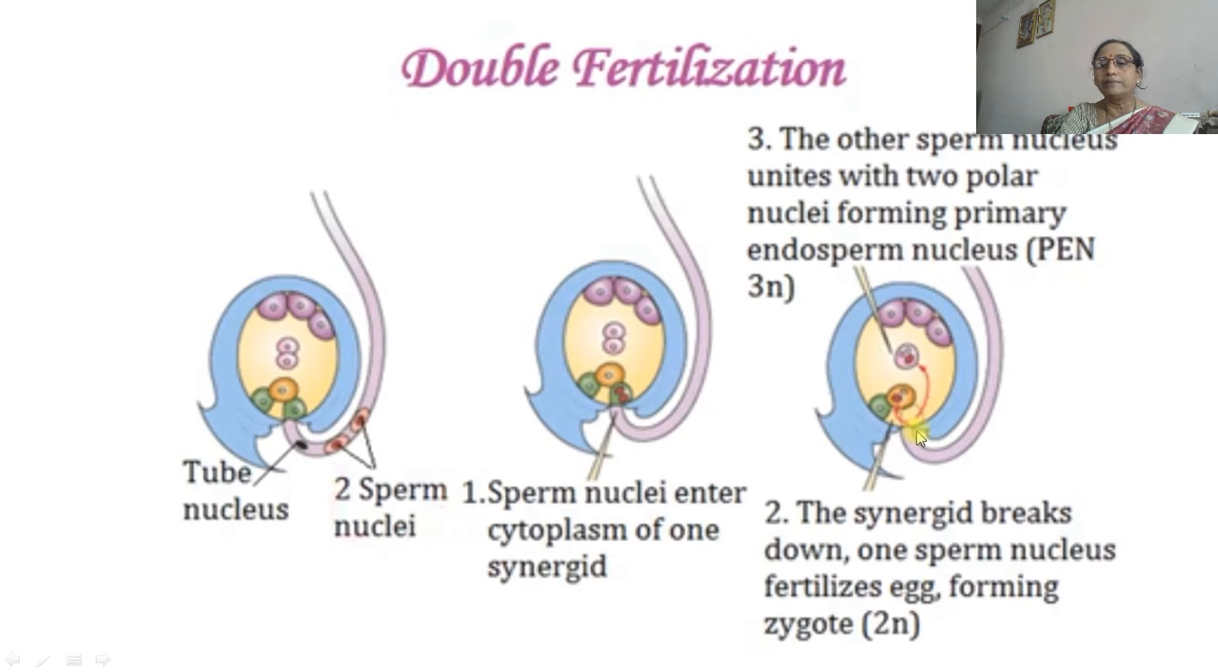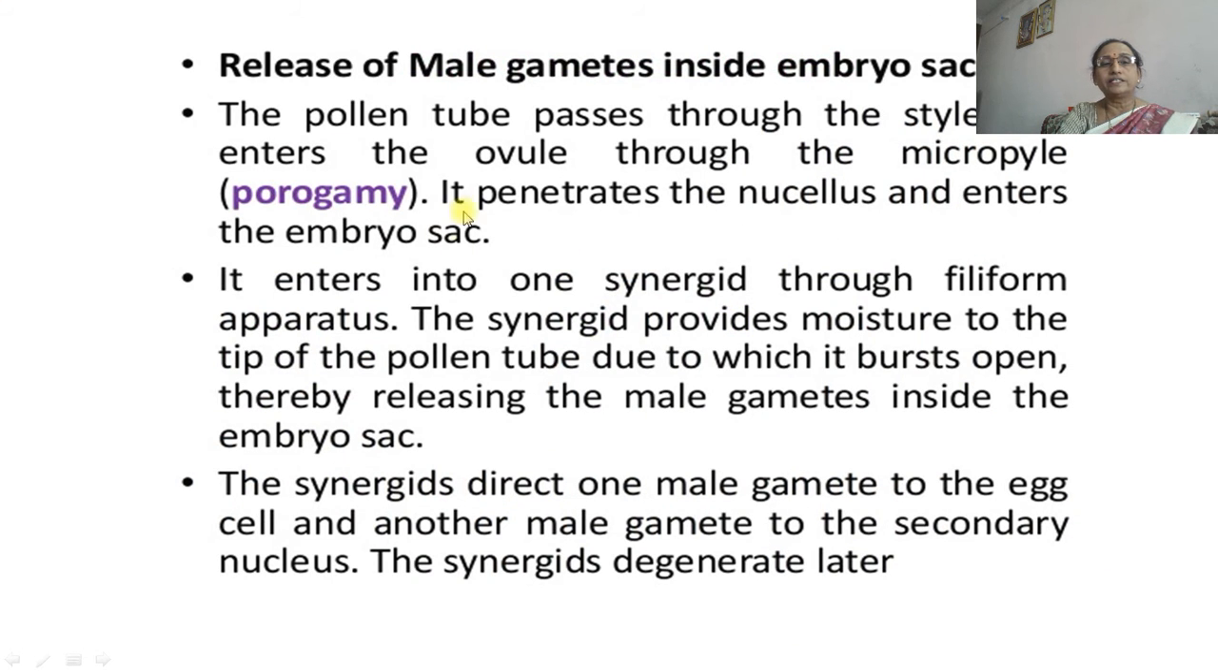The other male gamete will fuse with the two polar nuclei, which we can call the secondary nucleus, and when the male gamete fuses with this secondary nucleus, there is the production of the primary endosperm nucleus. It is also called PEN, which is triploid in nature. Then there is a release. What happens after the release of the male gamete inside the embryo sac?